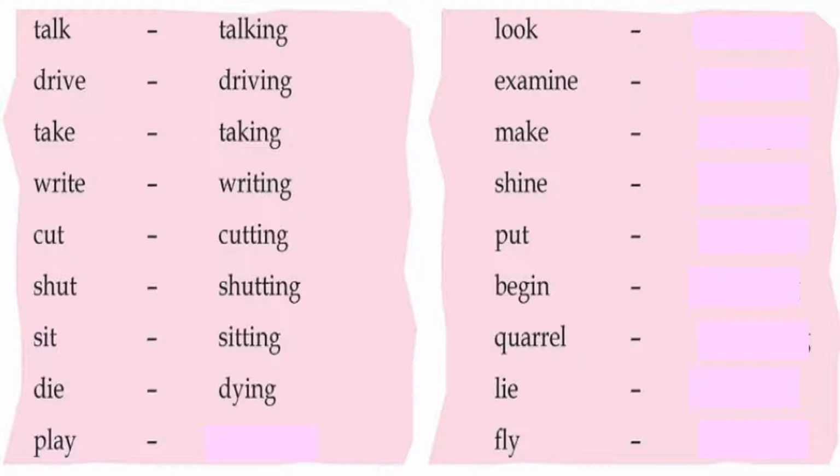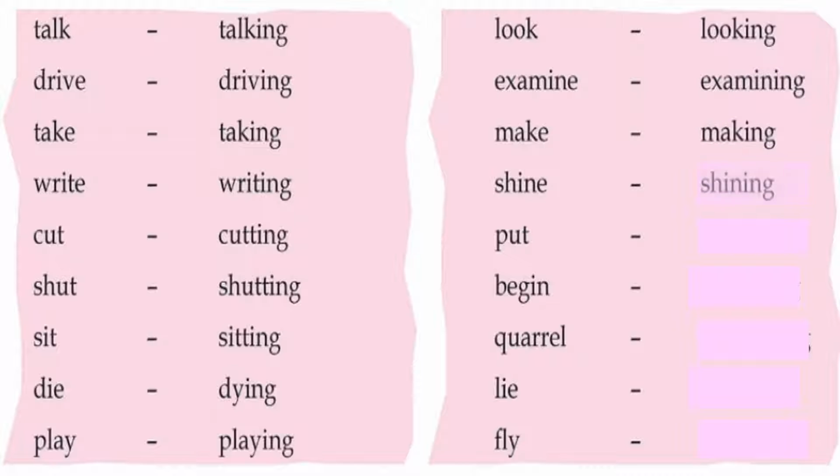See children here what happened. You have to remove IE. IE will be changed into Y and then ing. Play, playing. Look, looking. Examine, examining. Make, making. Shine, shining. Put, putting. Begin, beginning. Quarrel, quarreling. See children, you have to take care when you are writing the spellings.